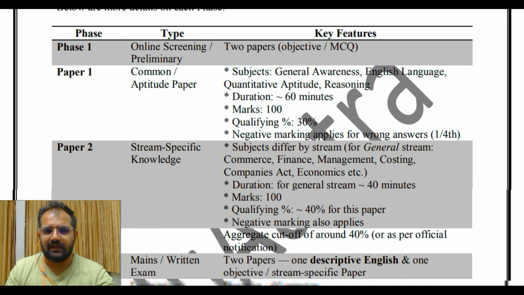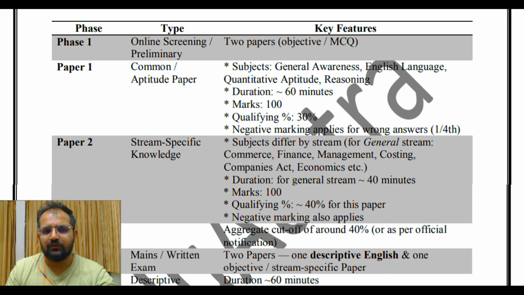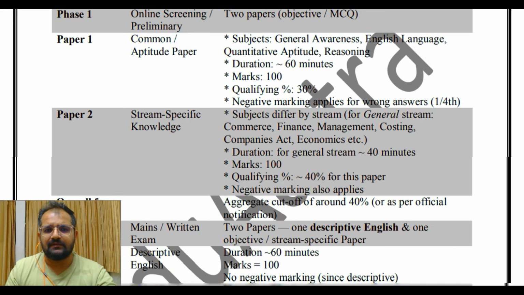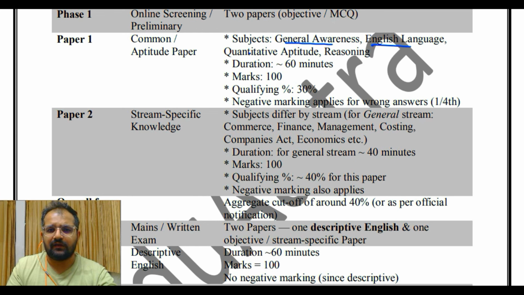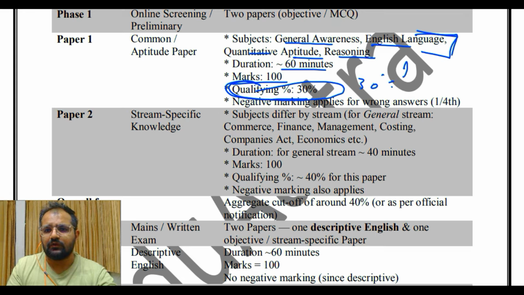What all will come? In phase 1 there are going to be 2 papers. In phase 1 the pattern is going to be MCQ. Same thing: general awareness, English language, quants, reasoning. So 4 sections: general awareness, English language, quantitative aptitude and reasoning. We'll cover all this. Duration is 60 minutes, marks is 100 and you are already aware that you have to score 30% if you want to clear. So cumulative you have to score 30.